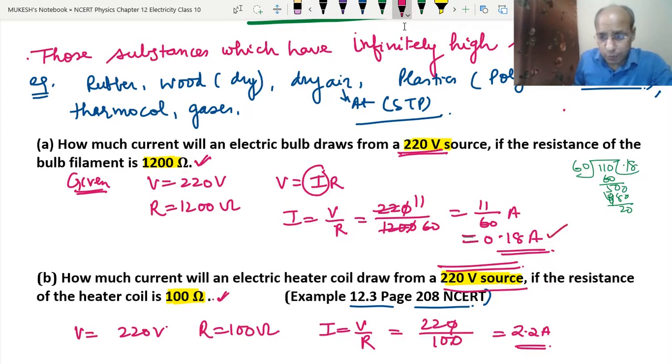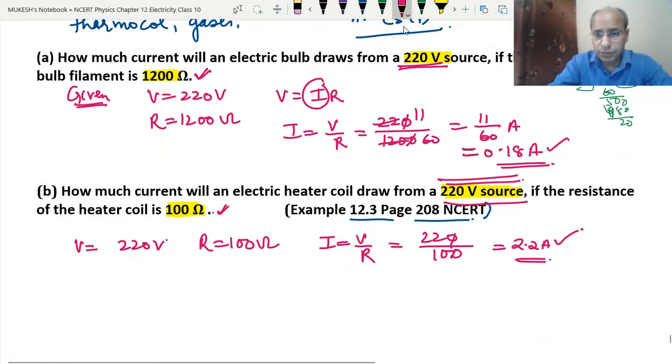Here the current is 0.18 ampere and here the current is 2.2 ampere. So when we change the resistance, the current changes. When we decrease the resistance, the current increases, and when we increase the resistance, the current decreases. This is what we can learn from this example.